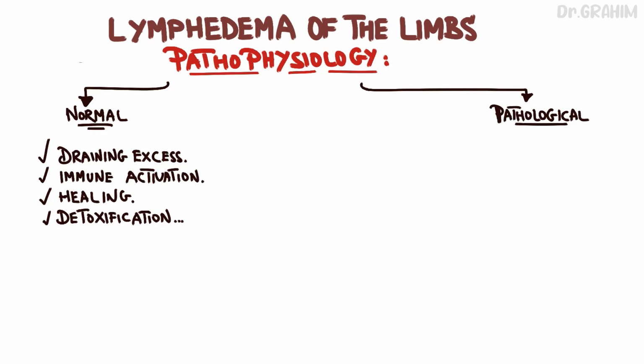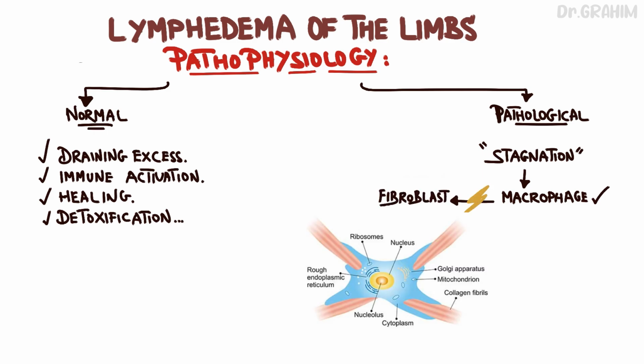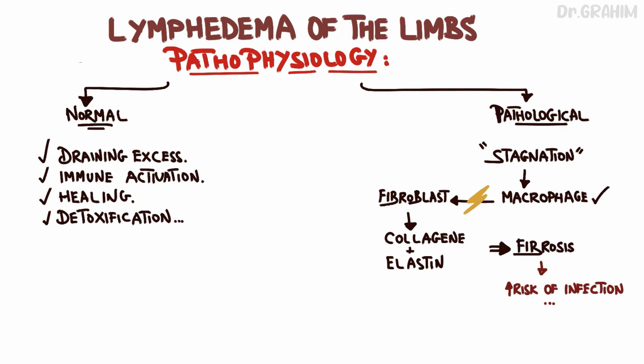In the pathological state, when there is an alteration of the lymphatic system, as in the case of lymphedema, the consequences can be severe. The stagnation of proteins in the tissues leads to water retention, thus forming a protein-rich edema. In response to this accumulation, macrophages, cells of the immune system, are activated. They stimulate fibroblasts, which are cells responsible for the production of collagen and elastin, two fundamental components of the extracellular matrix. This process leads to the formation of fibrosis, a hardening and excessive scarring of the affected tissues. Finally, this fibrosis can cause a local immune imbalance, making the affected areas more vulnerable to infection.